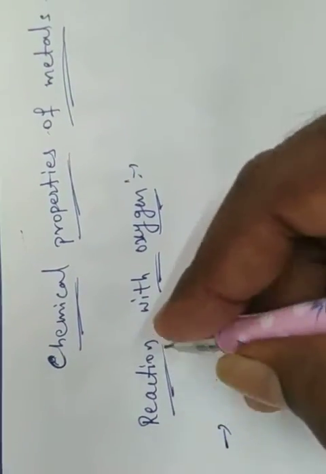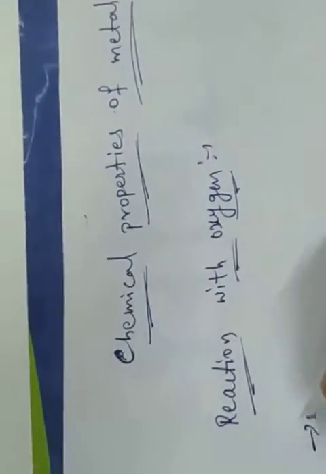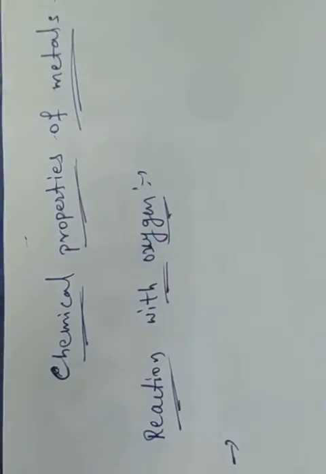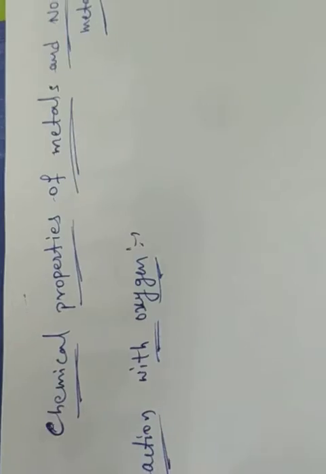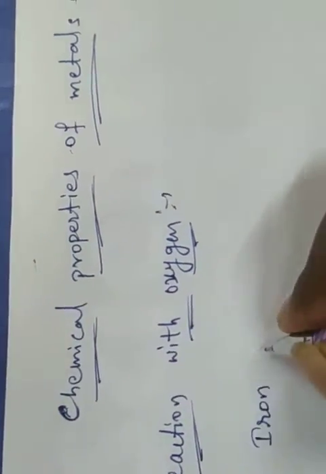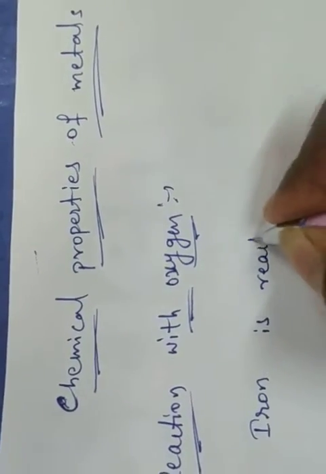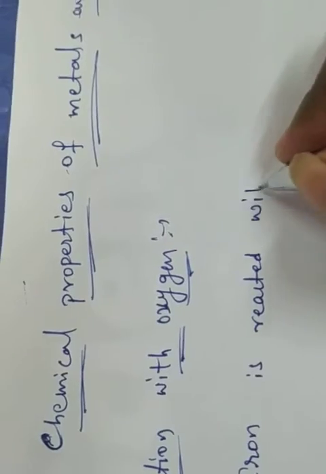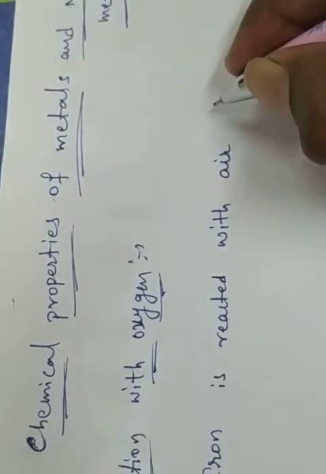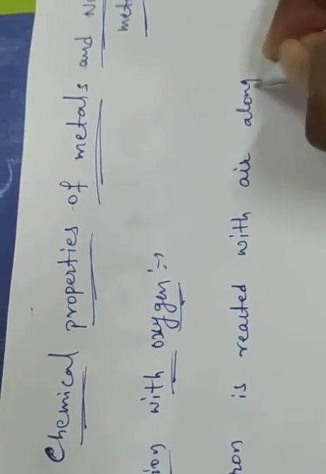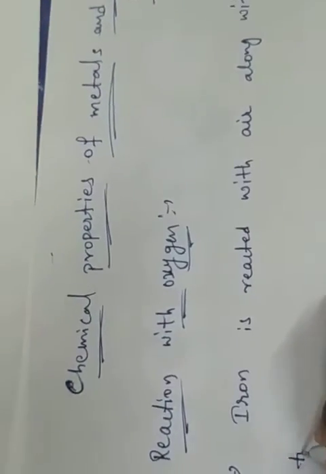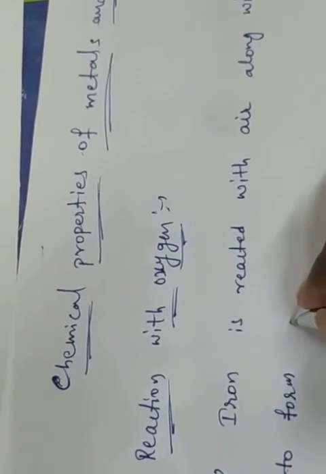Rust means the iron is rusted by the air. When iron reacts with air, meaning oxygen, along with water, it forms iron oxide.